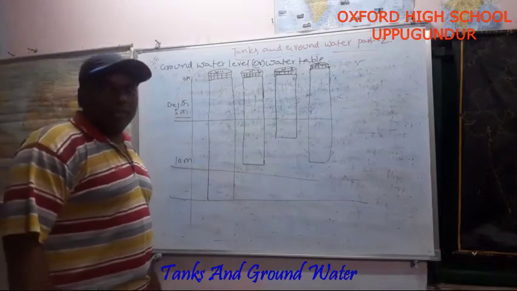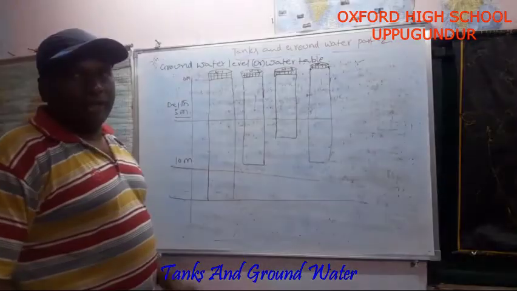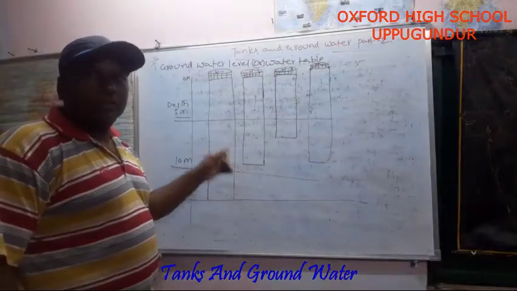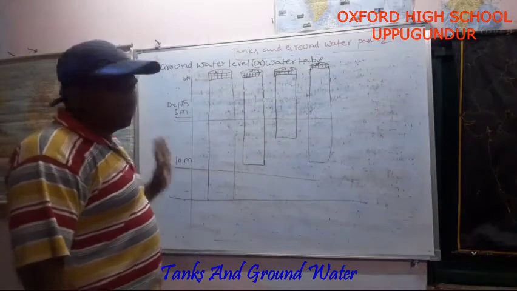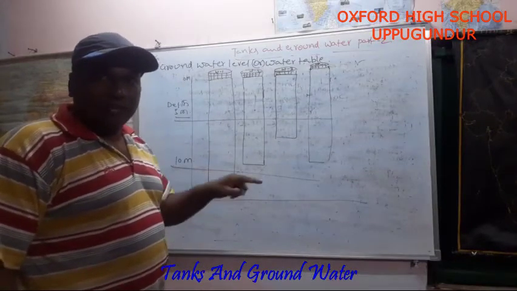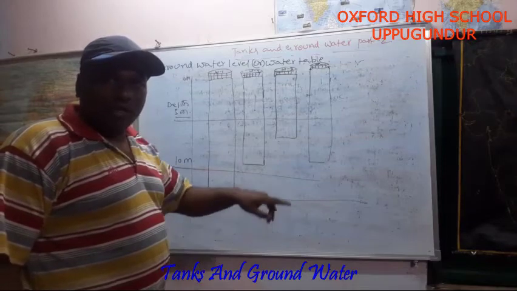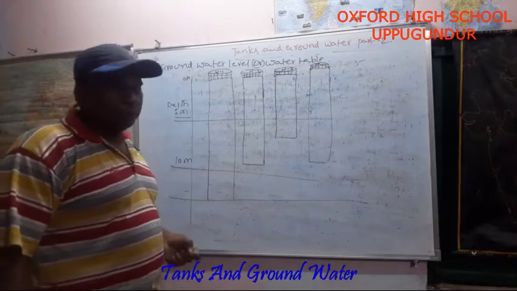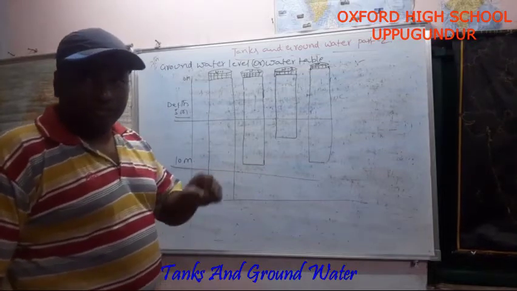Before that, I explained to you aquifer: the layer of water under the ground among the rocks is called an aquifer. That definition is very important. The thickness of the aquifer determines the water levels in that particular area. Initially I explained pervious rocks and impervious rocks.